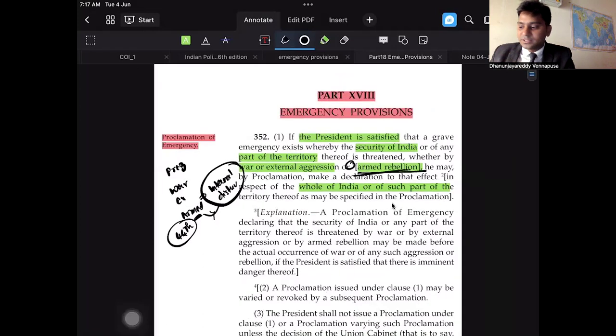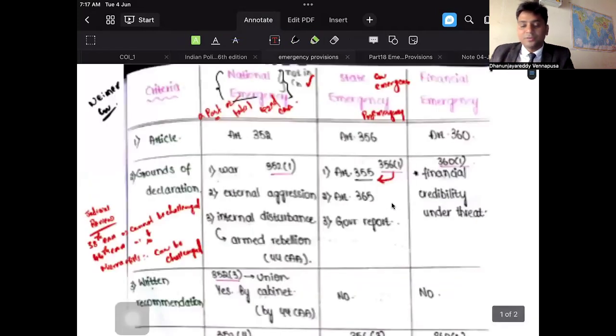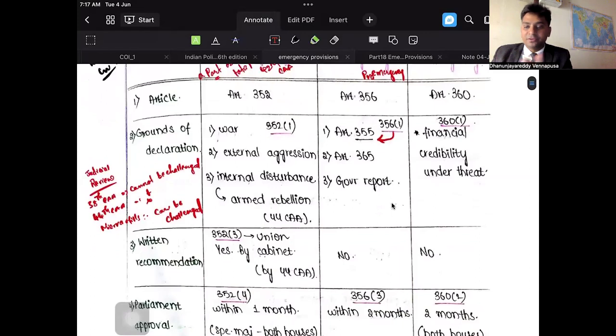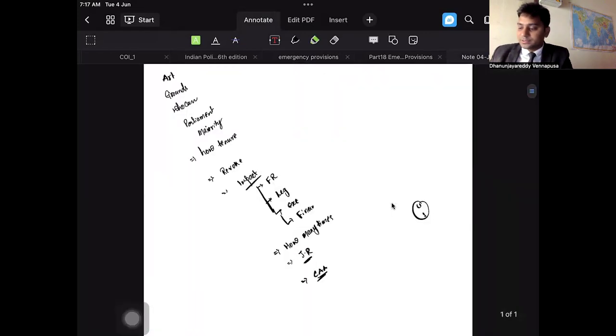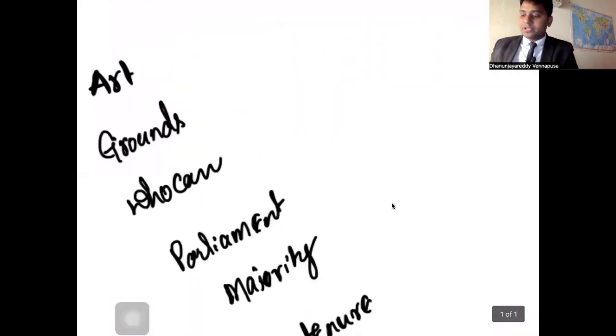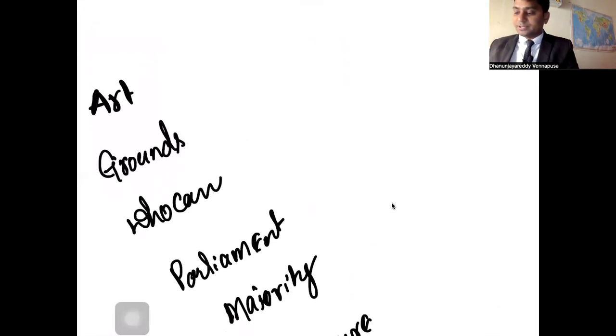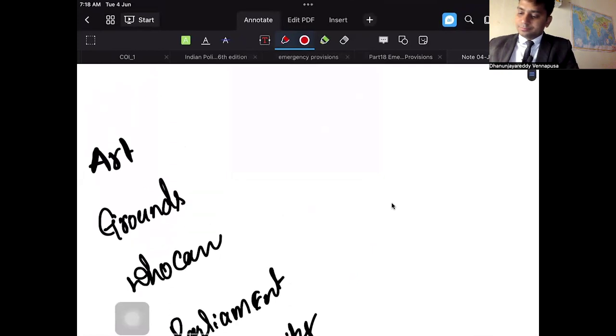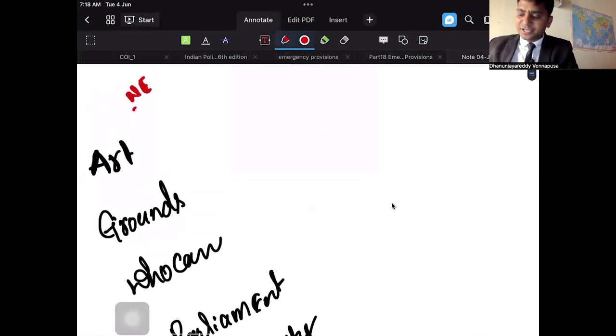So first let me discuss these quick provisions, and then we can have a look at the Bare Act. So let me go in this manner. In one go, you can prepare everything. So first of all, start this. Which article? National emergency. Again, the term national emergency was not used in the constitution. It was used with the proclamation of emergency. That is the thing that they used.